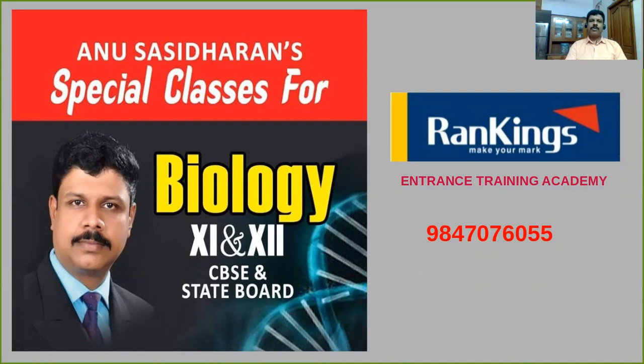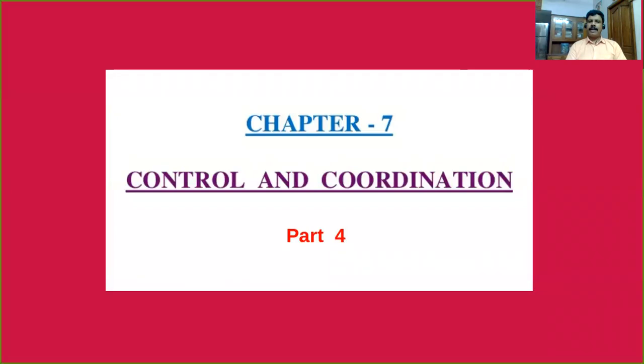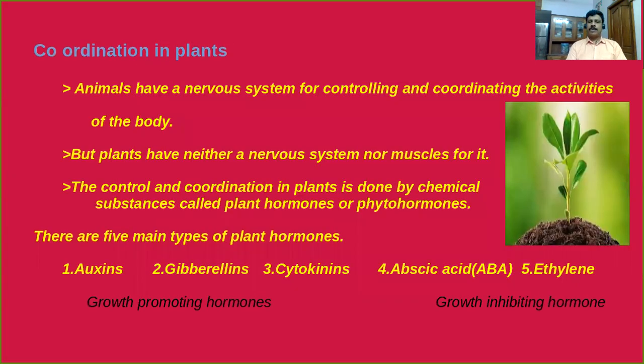Today I am going to talk about Control and Coordination Part 4. As you know, in the last lesson we discussed how control and coordination occur in humans, with the help of a well-developed nervous system and muscular system. Today I am going to talk about coordination in plants.